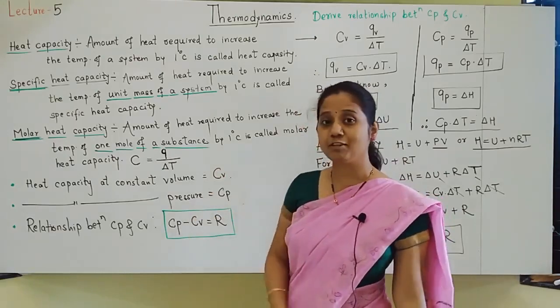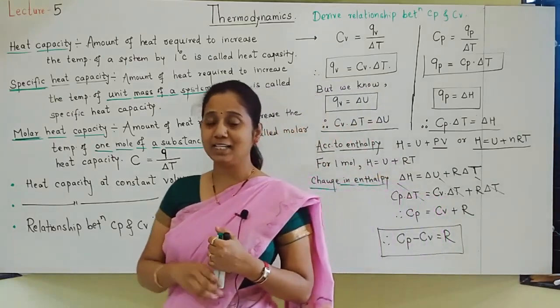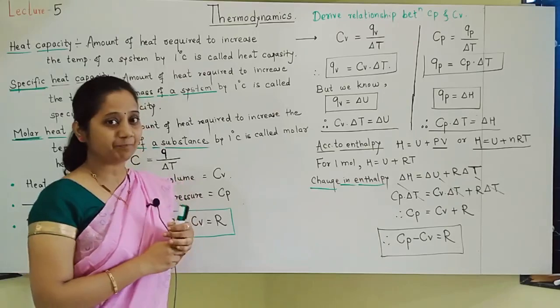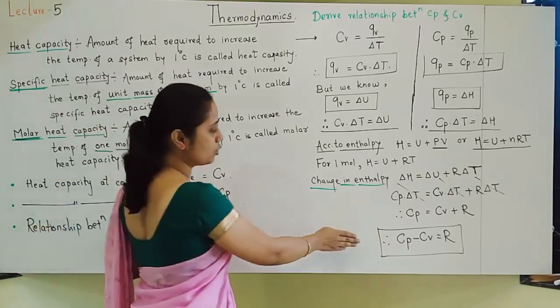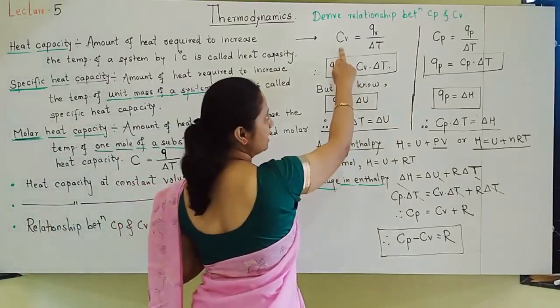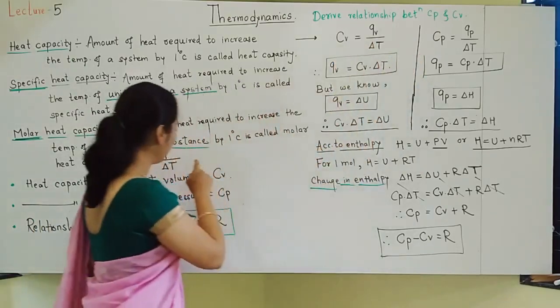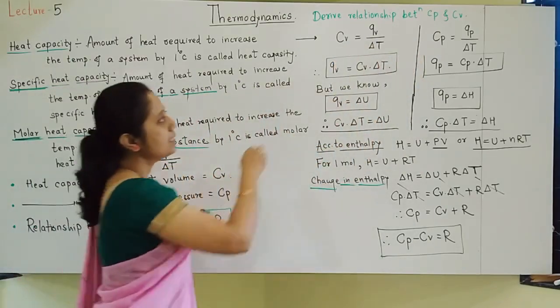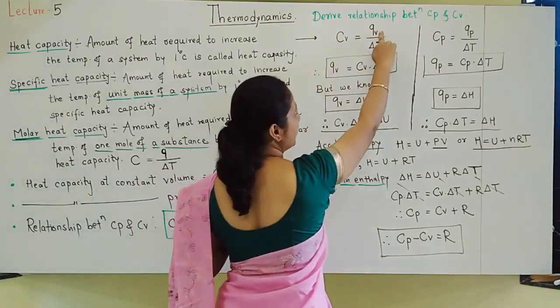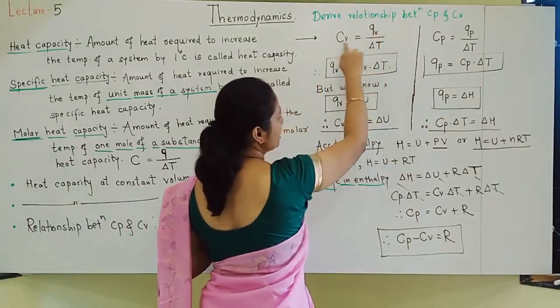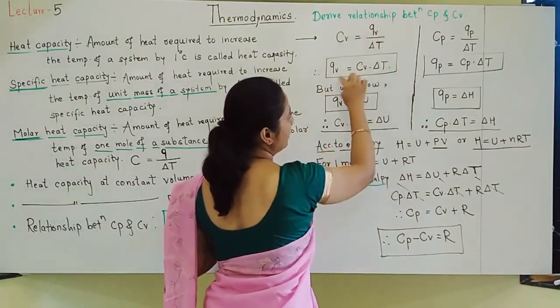The relationship for a 1 mark question will be: Cp minus Cv is equal to R is the relationship between Cp and Cv. How can we show this derivation? First you should write what is Cv, what is Cp by the formula Q by delta T. Cv is at constant volume, so heat at constant volume, Qv, you can write like this.